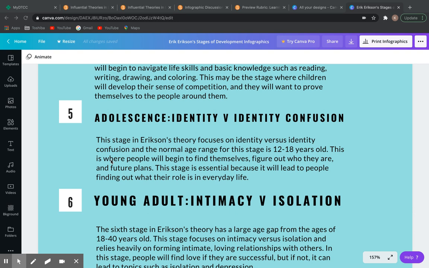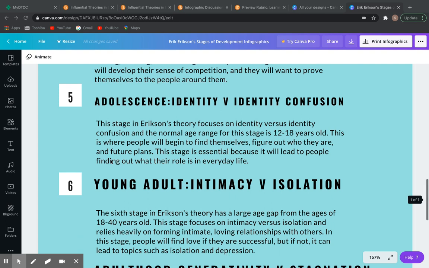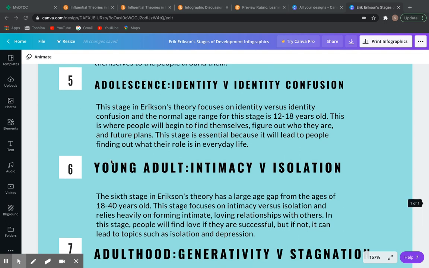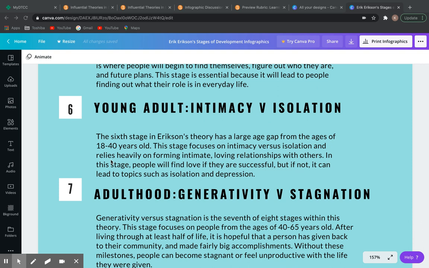In this stage, Erikson's theory focuses on identity versus identity confusion, and the normal age range for this stage is 12 through 18 years of age. This is where people will begin to find themselves, figure out who they are, and future plans in their life. This stage is essential because it will lead to people finding out what their role is in everyday life. The sixth stage is young adult, which is intimacy versus isolation.